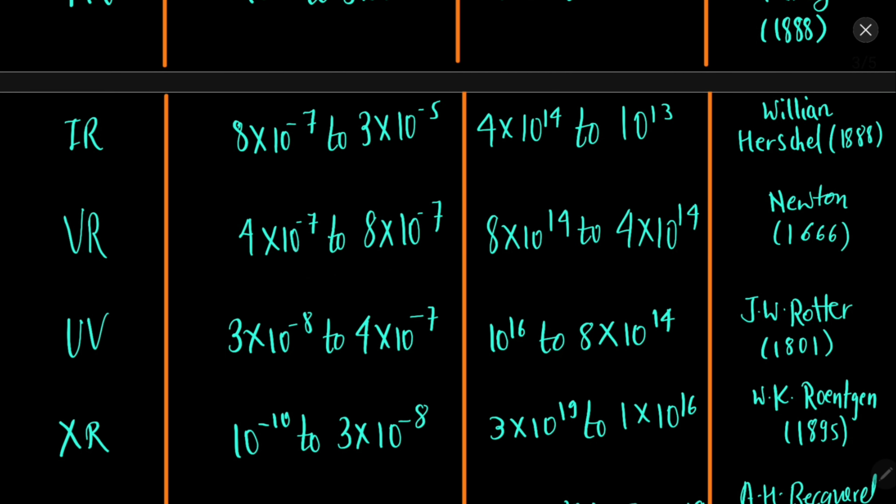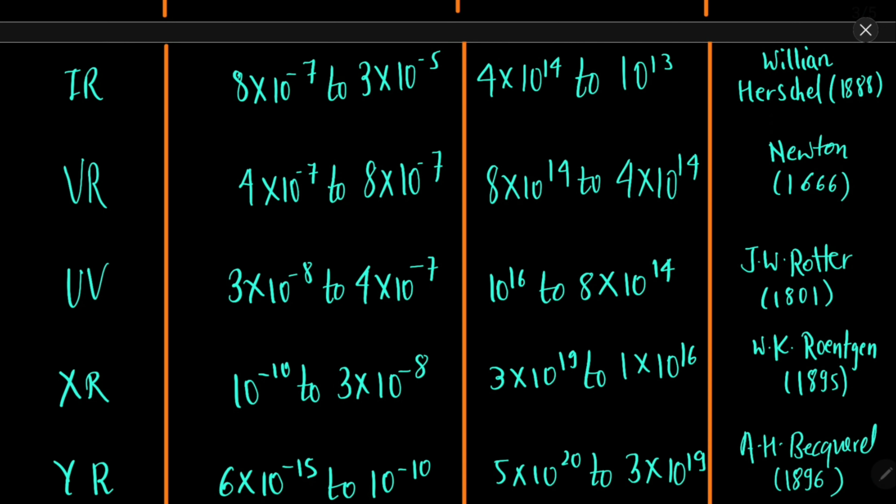Visible range is 4 into 10 to the power minus 7 to 8 into 10 to the power minus 7, approximately 400 nanometer to 800 nanometer, and this is the frequency range. Now the visible range was never discovered, but it was mostly first studied by Newton, so therefore we are writing Newton as the discoverer. Then UV rays 10 to the power minus 8 to 10 to the power minus 7 meters, and this is the frequency range, and it was discovered by J.W.